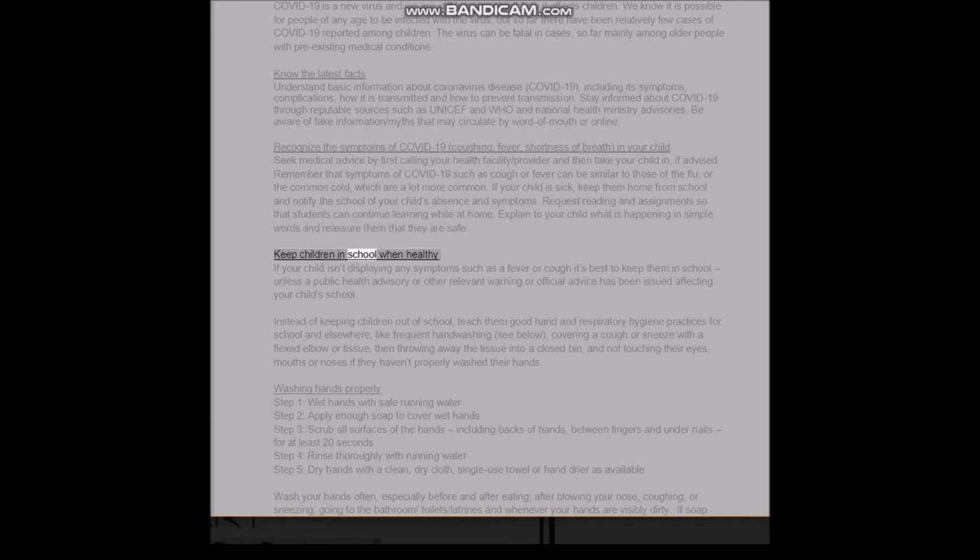Keep children in school when healthy. If your child isn't displaying any symptoms such as a fever or cough, it's best to keep them in school, unless a public health advisory or other relevant warning or official advice has been issued affecting your child's school.